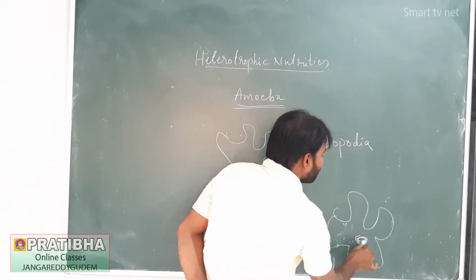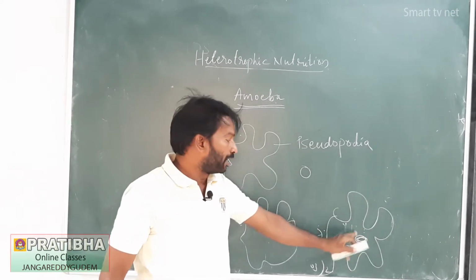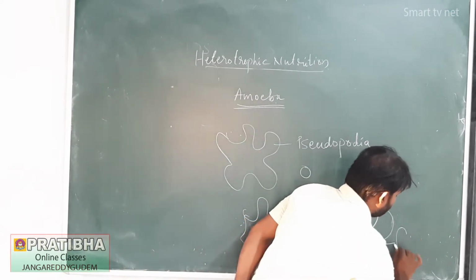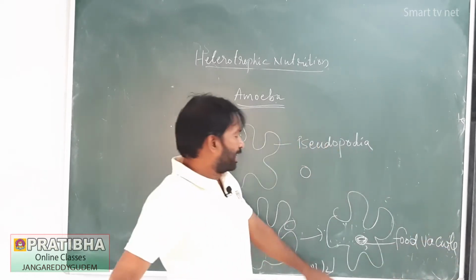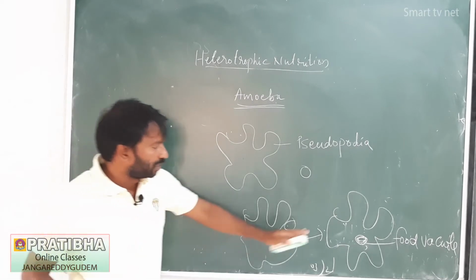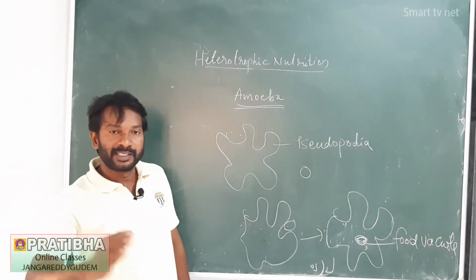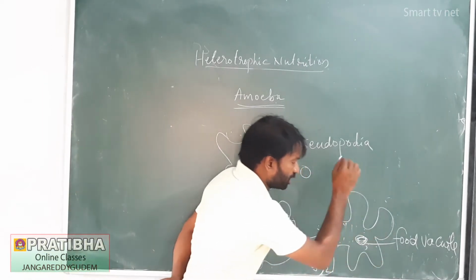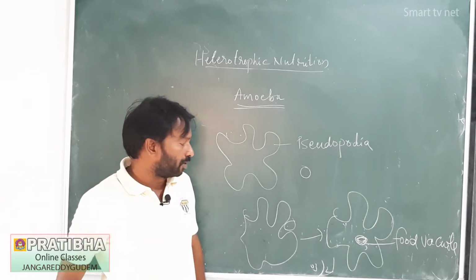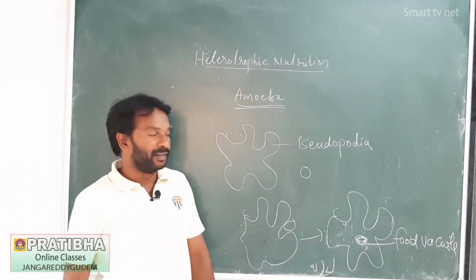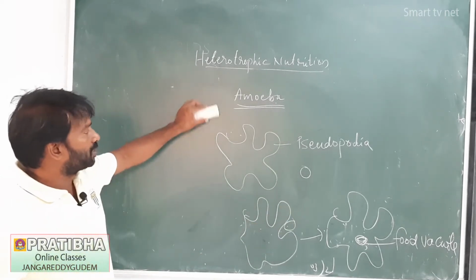The food material is digested by the food vacuole. Digested food is diffused into the cytoplasm, the entire body. Undigested food is sent again near the surface of its body and thrown outside by the diffusion process. In this manner, nutrition takes place in amoeba.